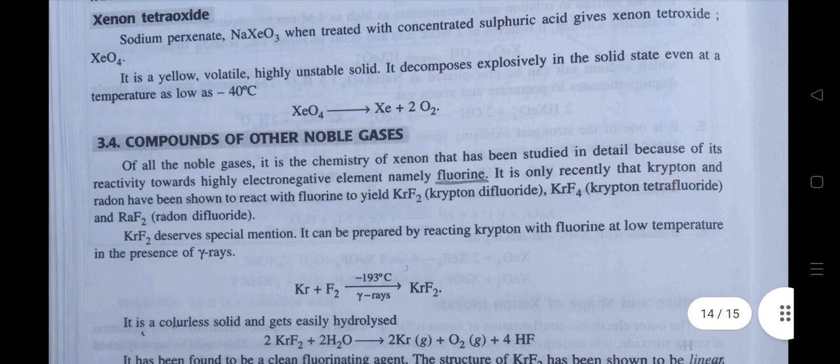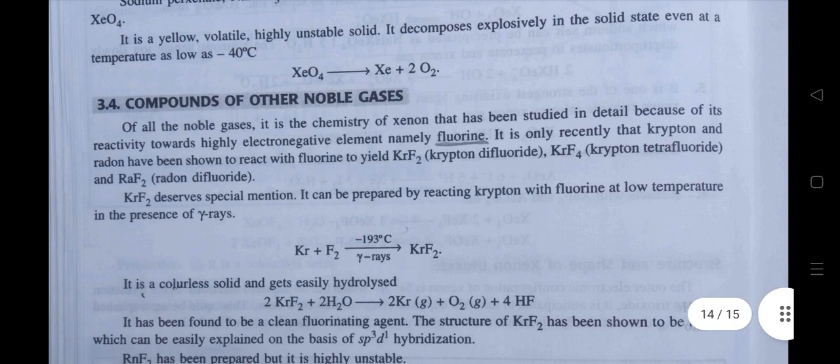Compounds of other noble gases. Of all the noble gases, it is the chemistry of xenon that has been studied in detail because of its reactivity towards a highly electronegative element, namely fluorine. It is only recently that krypton and radon have been shown to react with fluorine to yield KrF2, that is krypton difluoride, and krypton tetrafluoride and radon difluoride.